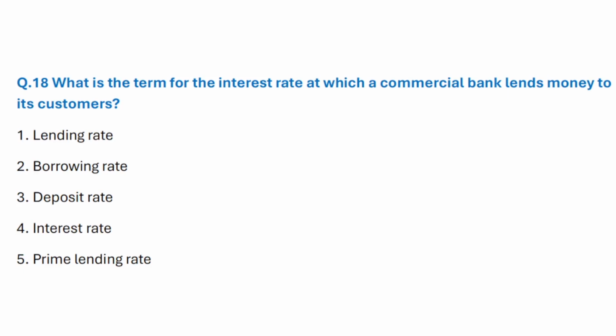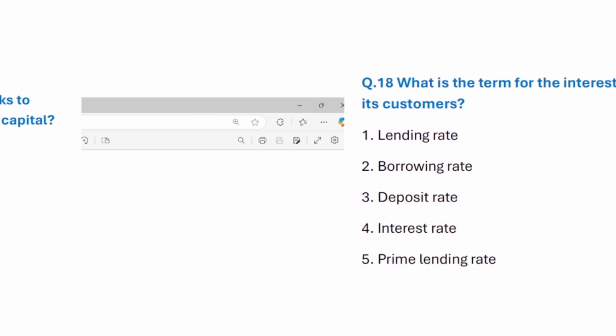Question number 18. What is the term for the interest rate at which a commercial bank lends money to its customers? Correct answer is option 1. Lending rate.